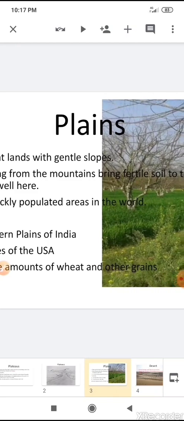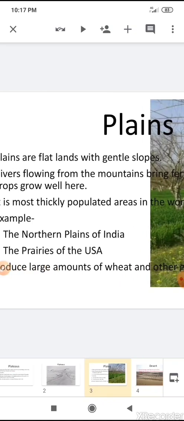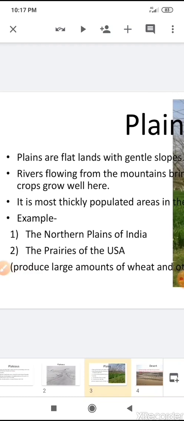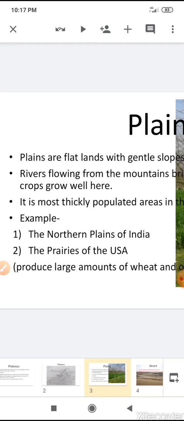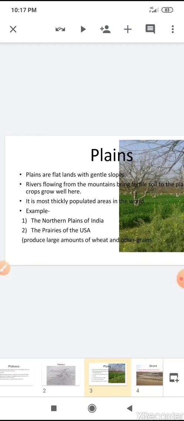For people, it is very easy to build homes here, and the rivers flow here and bring fertile soil which is good for agriculture, and crops grow well here. So that is why it is the most thickly populated area in the world. Examples of plains are the northern plains of India and the prairies of the USA. These two produce large amounts of wheat and other grains.